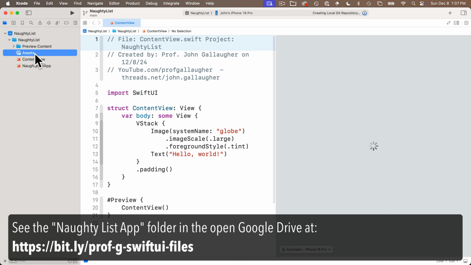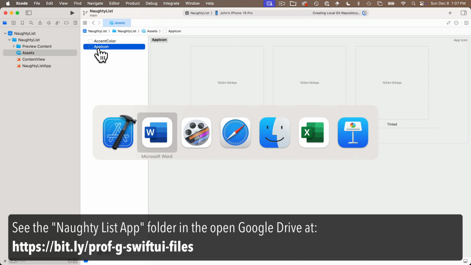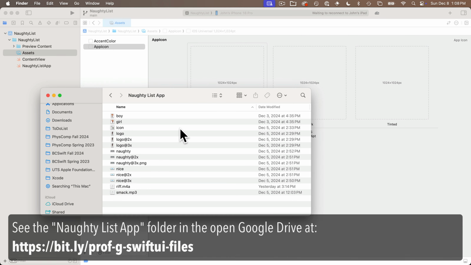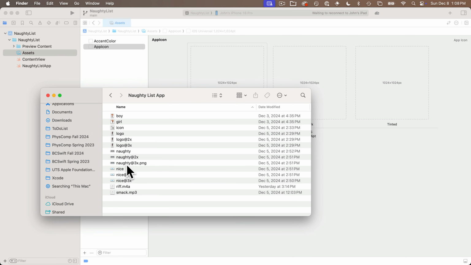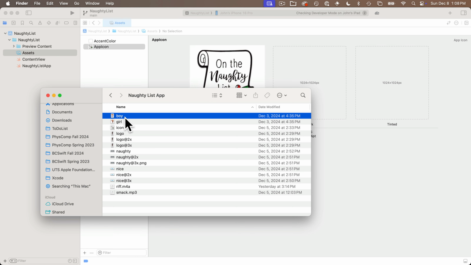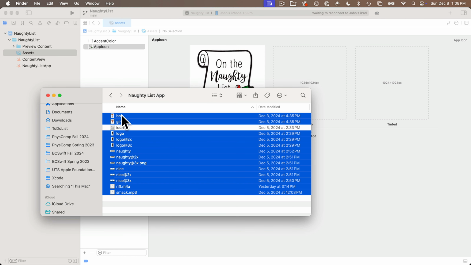I've already downloaded the Naughty List files, but again, the URL lists where you can find those online. I'm going to open that up. The first thing I'm going to do is drag the icon into the icon folder. Then I'm going to drag all the other files except for the icon and drop them into my asset catalog area.